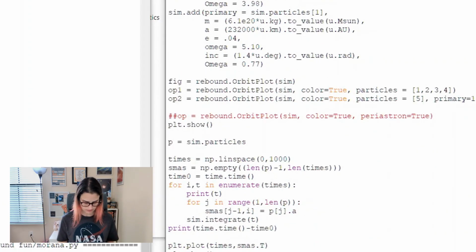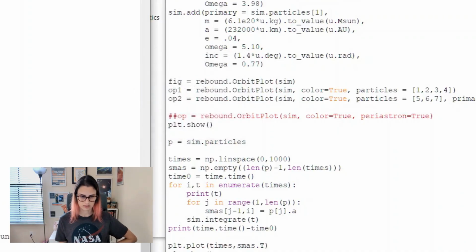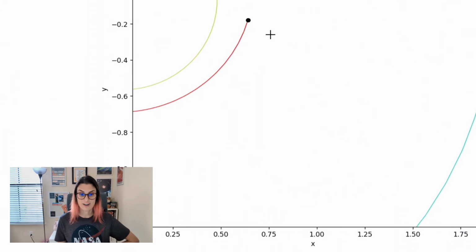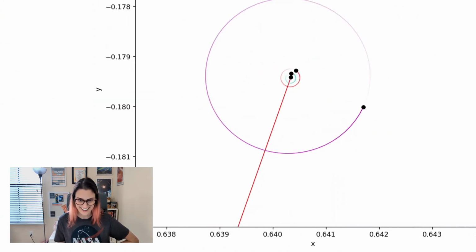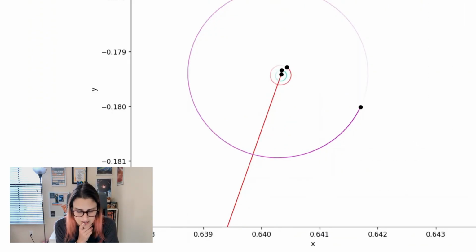Okay. These are all relative to the same one, so I should just be able to add them as one. Let's just visualize this first. And we're gonna have to zoom real far in. I'm gonna remember this time. Look at that little system. Oh, it's so cute. Okay, I really did make that interesting.